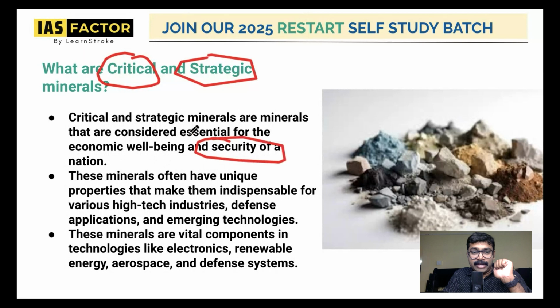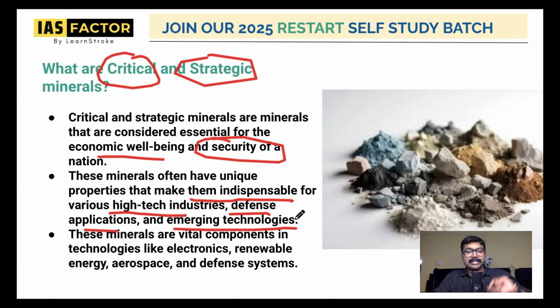They are indispensable for various high-tech industries, defense applications, and emerging technology. So please understand, emerging technology, high-tech industries, defense technology, all of this uses these minerals.